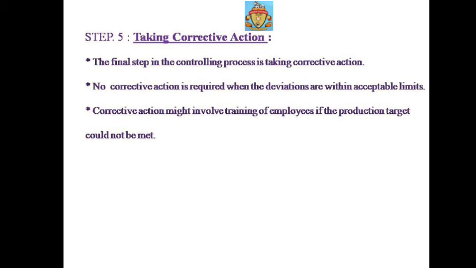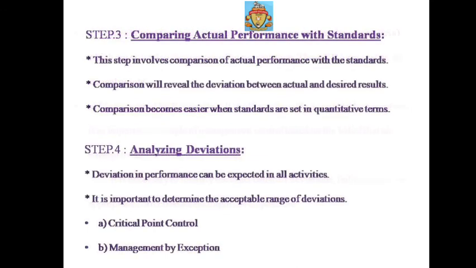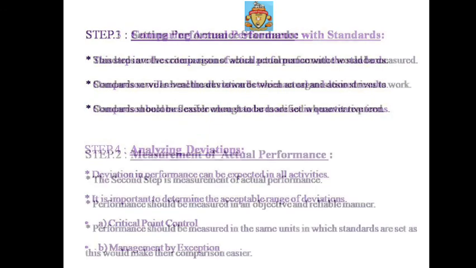After measuring the performance, you compare actual performance with standards. Then after comparison, you analyze the deviations. After analyzing the deviations, you take corrective actions. So these are the 5 important steps in the controlling process.